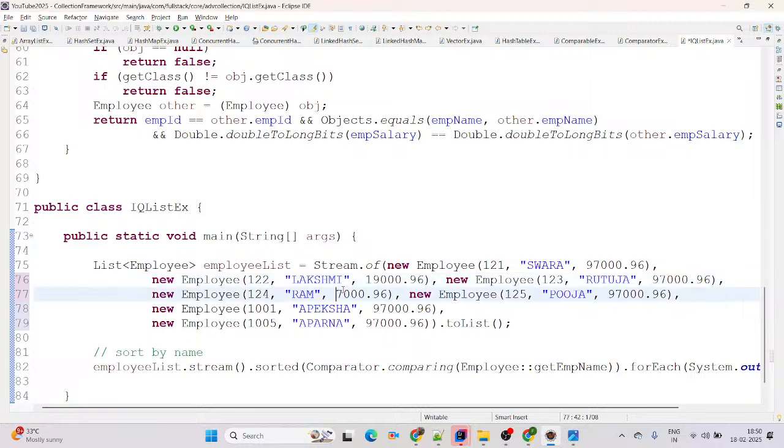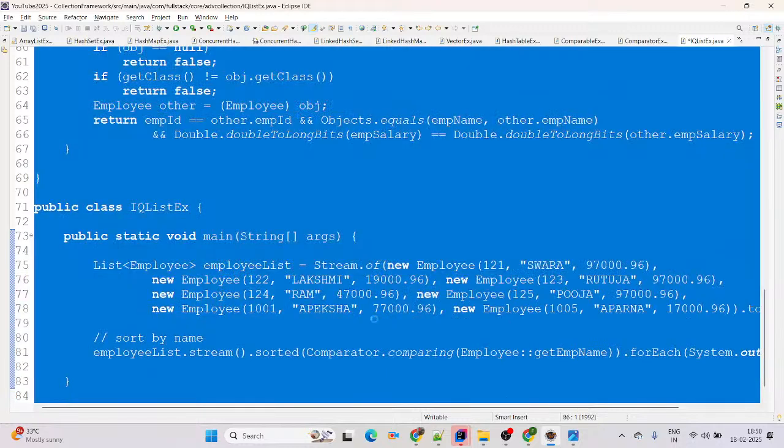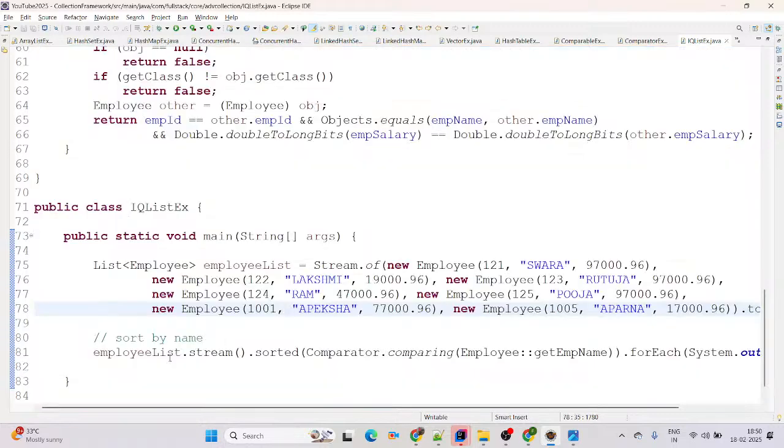Ram we are giving 47,000. Apeksha 77,000, and Aparna 17,000, because I want somewhat different salaries, since we are going to sort by salary as well, and filter as well.